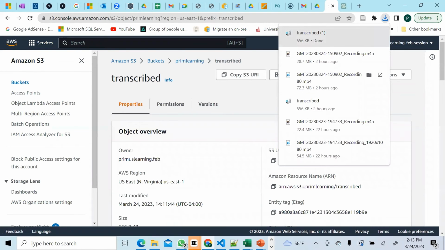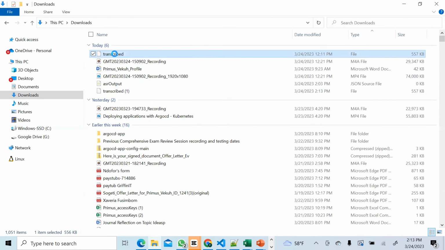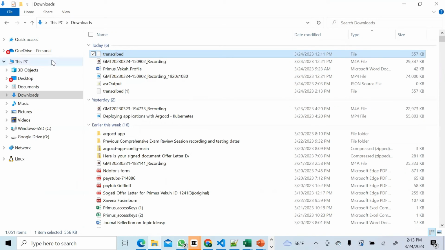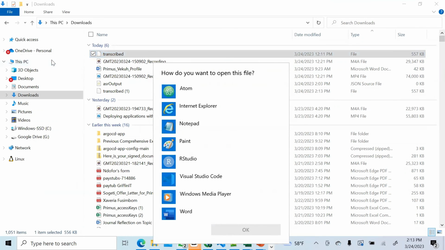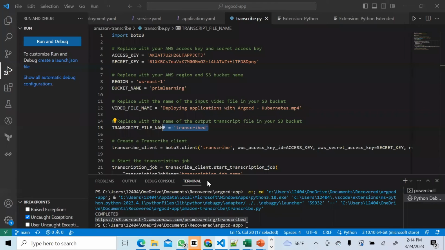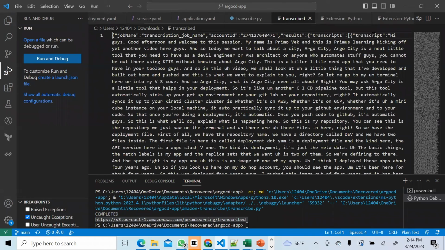All you need to do now is to open it up, and you can open that on VS Code, whatever you like to open it with. We'll use VS Code. And here you go. Your results are the same. Everything looks good.